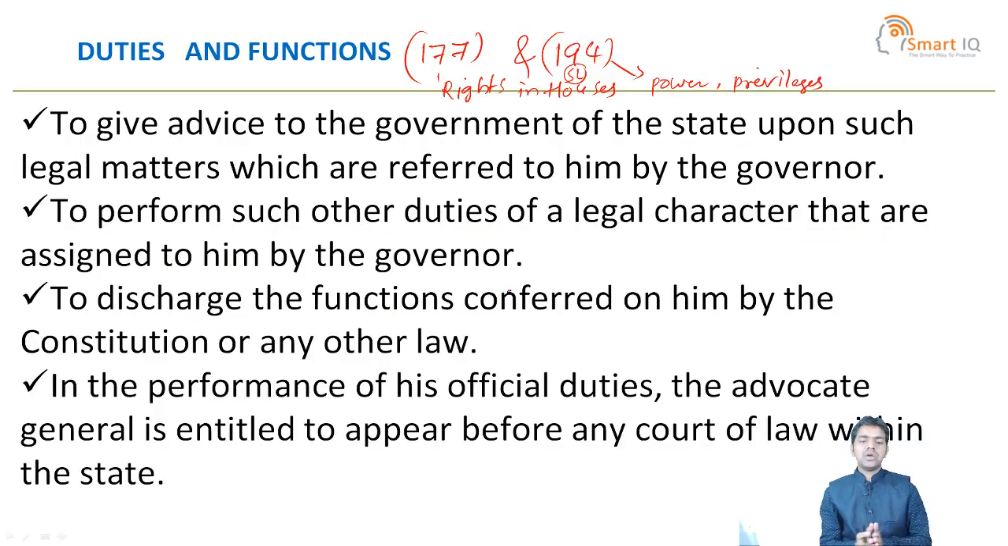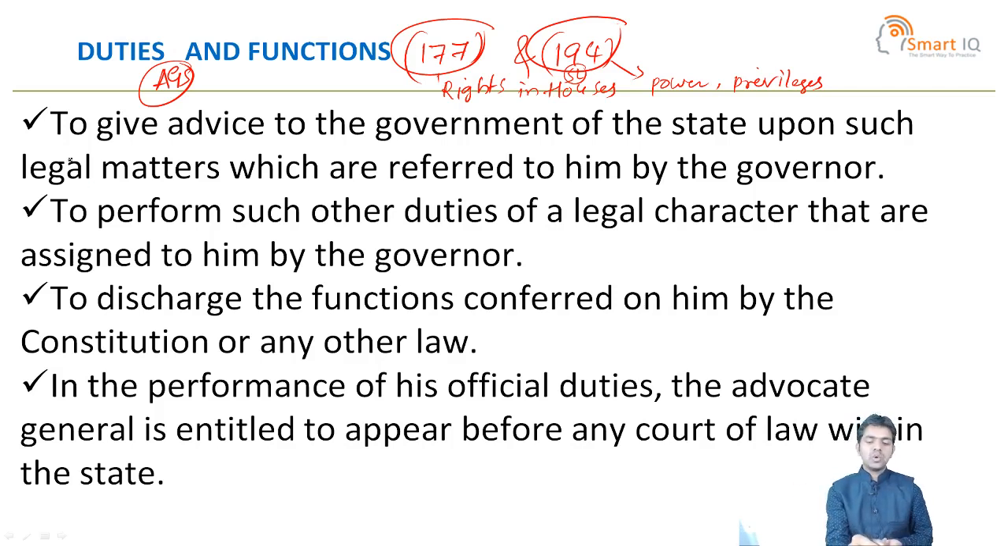And next, the very important duties and functions of the Advocate General of the state. Here there are two articles regarding the duties and functions. Article 177 talks about the Advocate General's rights in the houses, that is, the state legislature, and their proceedings in the houses of the state legislature. Article 194 talks about the powers and privileges of the Advocate General of the state.